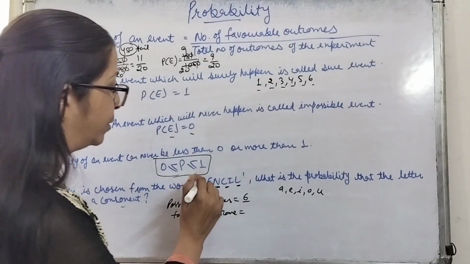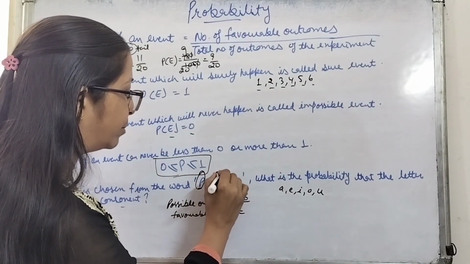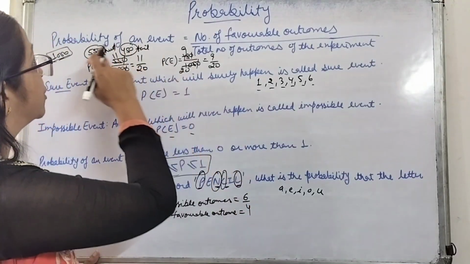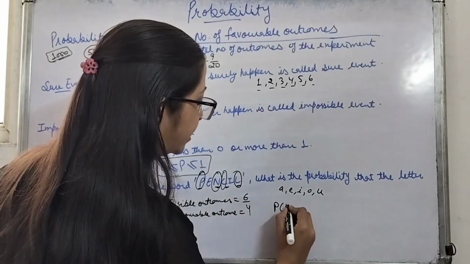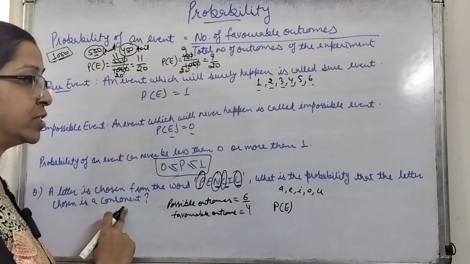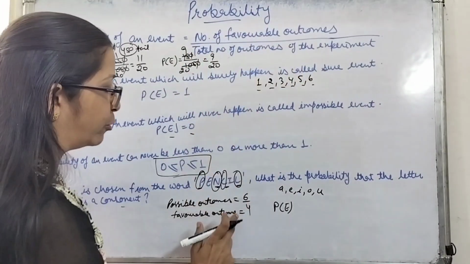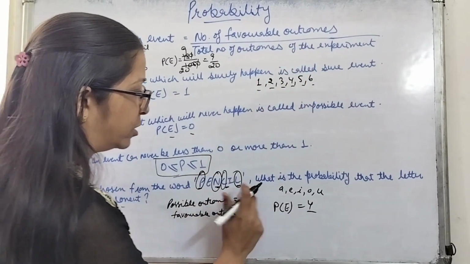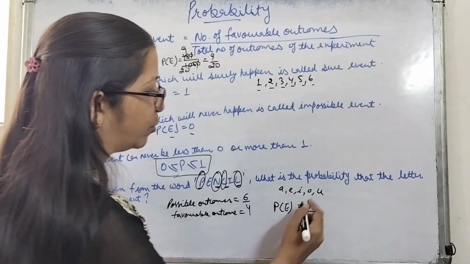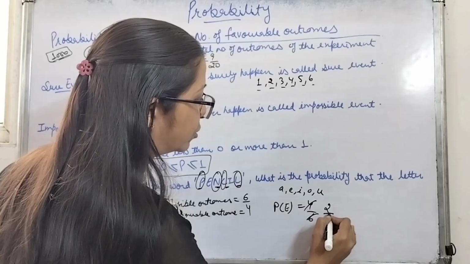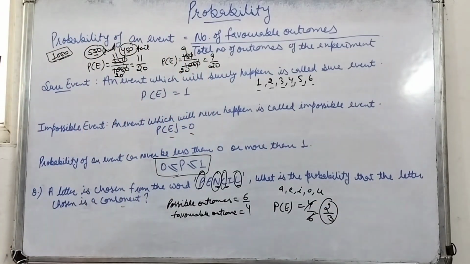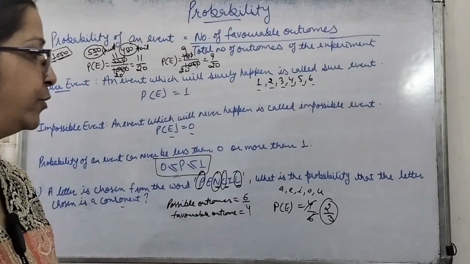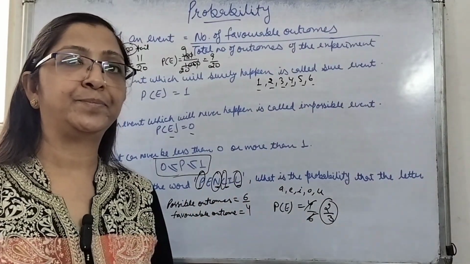So this is favorable, this is favorable, this is favorable, and this is favorable. So the favorable outcomes are 4. So the probability of choosing an alphabet which is a consonant will be the number of favorable outcomes, 4, upon the total number of outcomes of the experiment, 6. So 4 upon 6, that is 2 upon 3, will be the probability of the event, and here the event is that the letter chosen from the word pencil is a consonant.